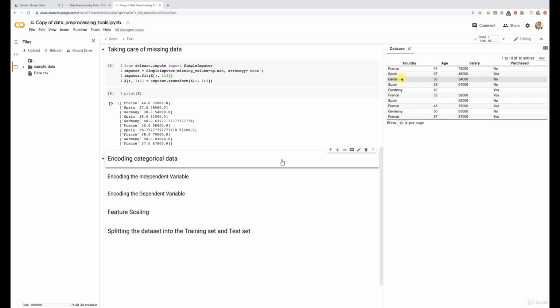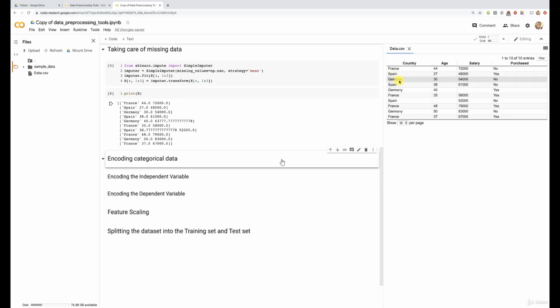First, you might guess that it will be difficult for a machine learning model to compute some correlations between these columns, the features and the outcome, which is the dependent variable, and therefore, of course, we'll have to turn these strings, these categories, into numbers. So one idea would be to encode France into 0, Spain into 1, and Germany into 2.